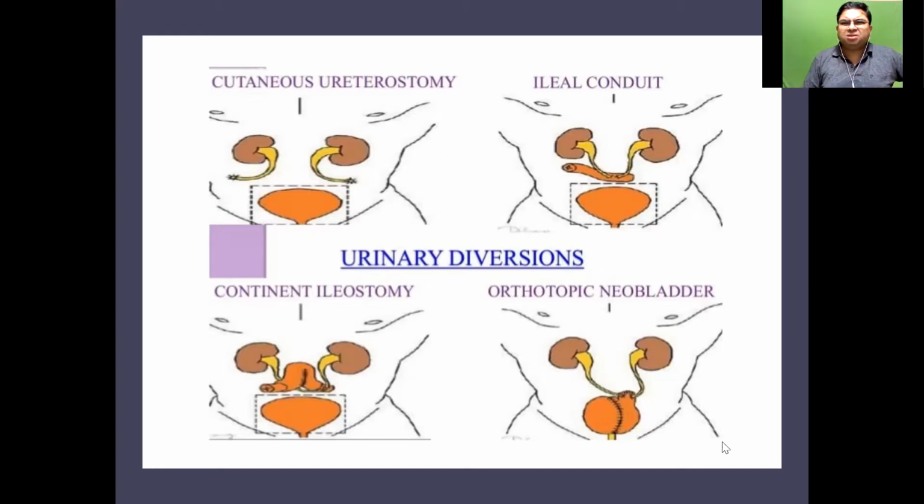The problem is that this is not a natural bladder. Though you use natural sources, the ileum, it doesn't work in a bladder-like way. It will take some time to behave like a bladder. So there will be a lot of mucus generation which needs to be washed out. All these nerves and the continence mechanism will also be delayed in the early part.